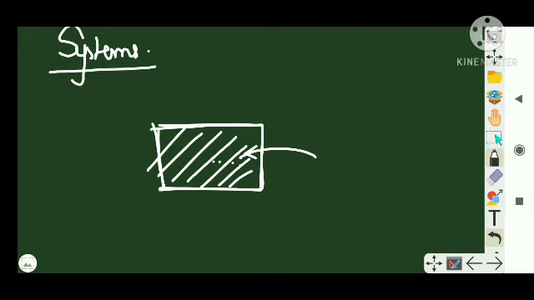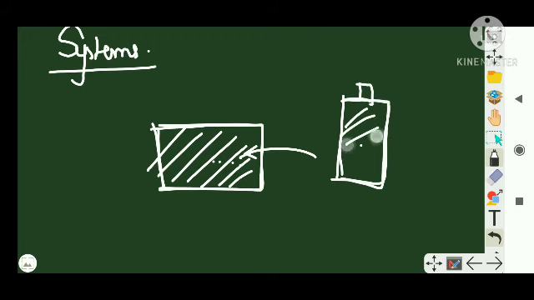Suppose I am talking about a water bottle, or about the water inside the water bottle. This is the water and it has a fixed boundary. So this water bottle is a system. Here I am only concentrating on the water inside the bottle, and this is the boundary. So this is called the system boundary.